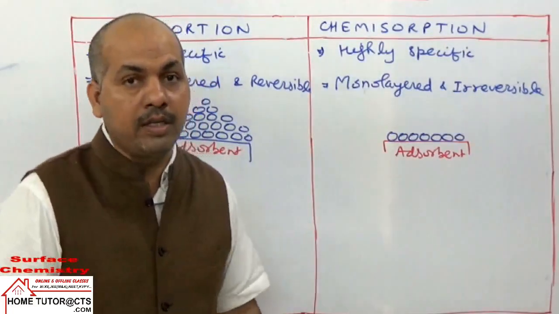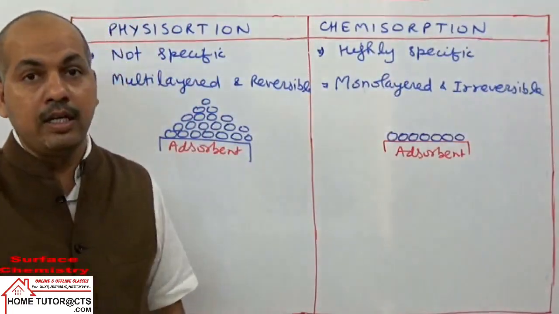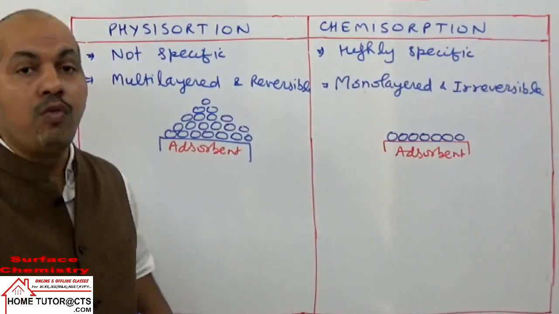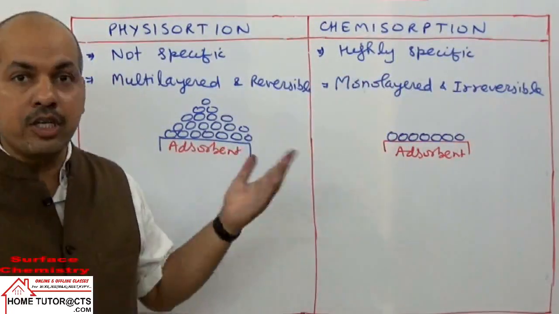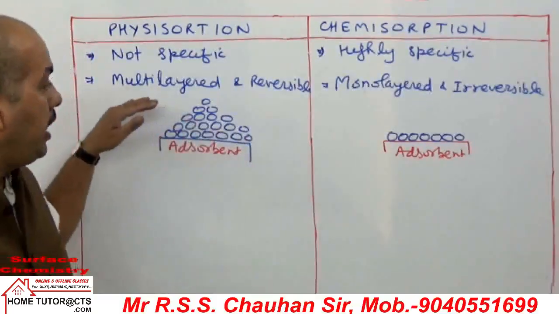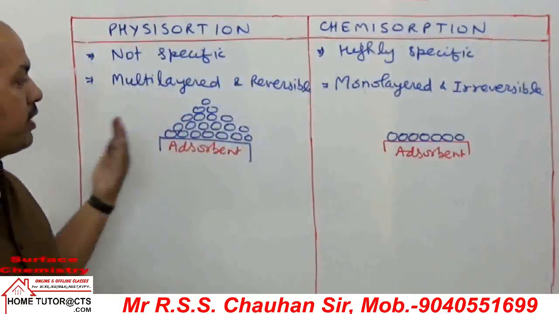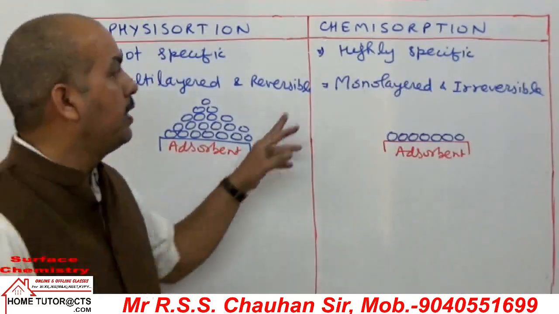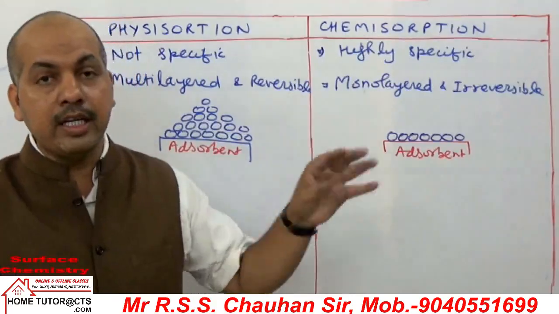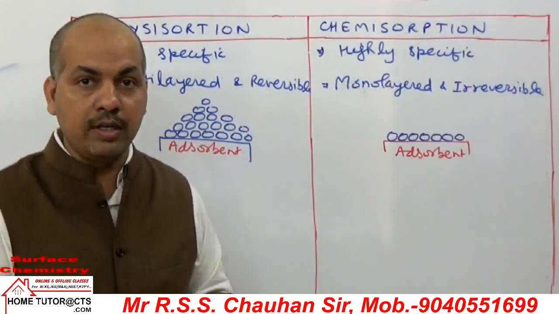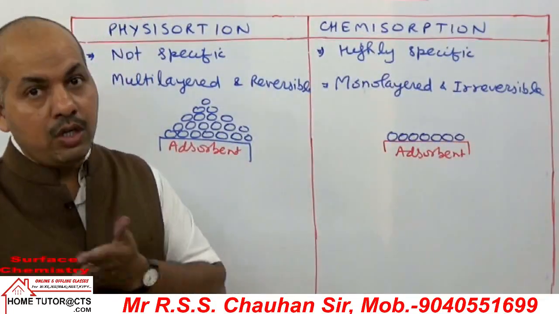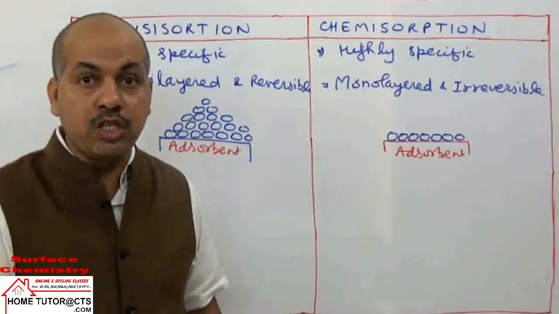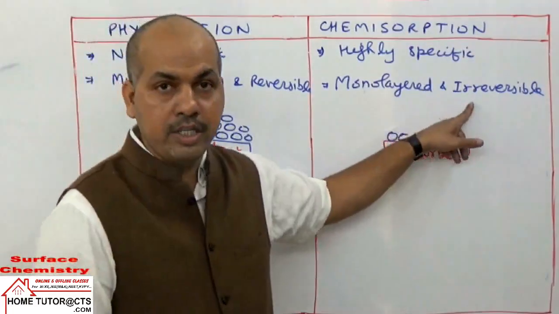And for the same reason it becomes irreversible. इसका meaning क्या है? Meaning of irreversible, the gas which was adsorbed, the same gas will not be coming back, but a mixture can come back. Like if I take hydrogen adsorbed by platinum, in the backward direction we will get only hydrogen back if it is physisorption only. And in chemisorption, if I take O2 gas adsorbed by charcoal, in the backward direction we get CO and CO2 gas along with some O2 which is unreacted, that is irreversible nature.